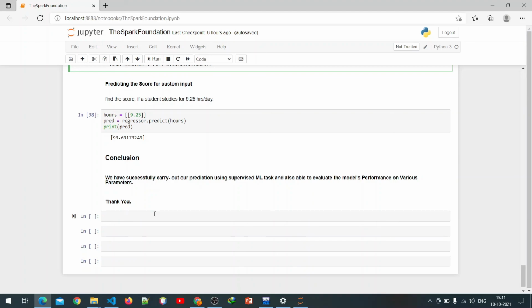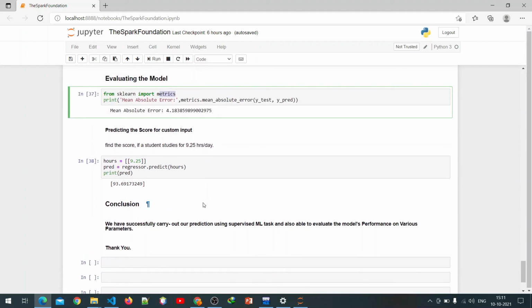So overall, we have successfully carried out our prediction using a supervised machine learning task and are able to evaluate the model's performance on various parameters. And this is all about my task one of Data Science and Business Analytics at The Sparks Foundation.